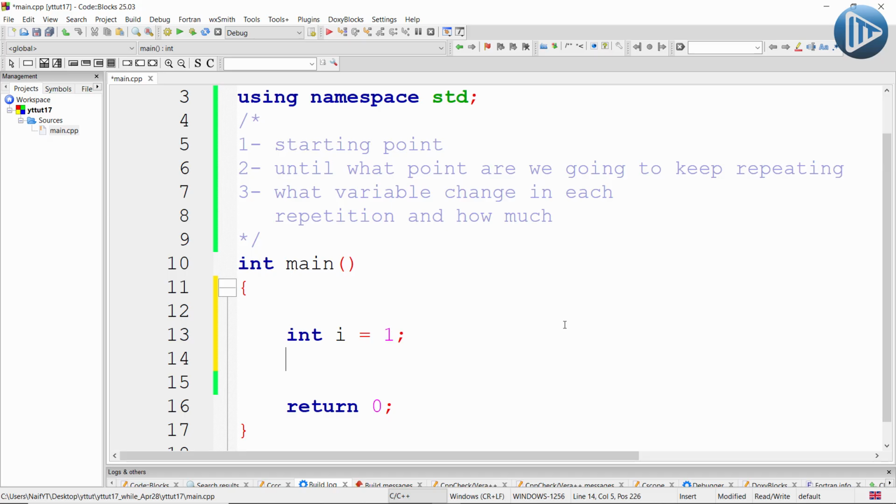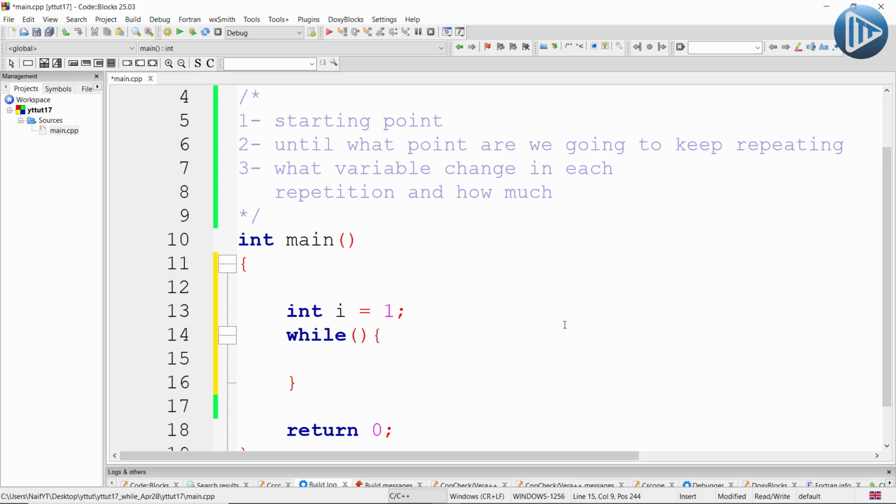Secondly, we are going to type the keyword while and open brackets. Here, inside this bracket, we are going to tell the computer until what point we are going to keep repeating. In this case, I'm going to say that we keep repeating while i is less than or equal to 10. So it keeps repeating while i is less than or equal to 10. But if it is higher than 10, maybe 11 or 12, it will stop repeating the code.